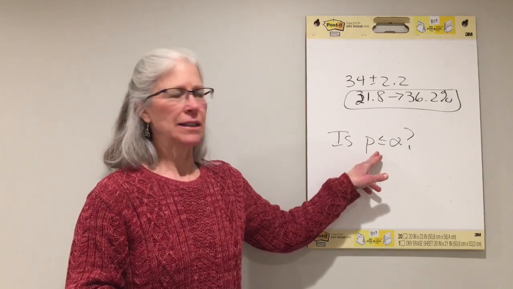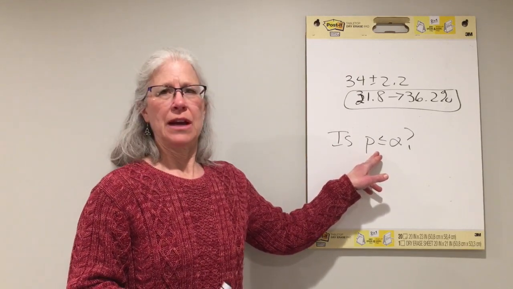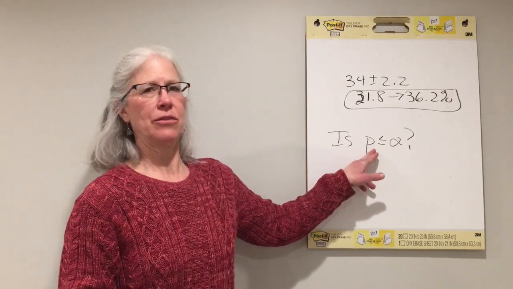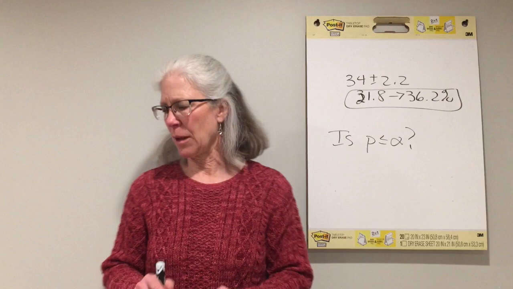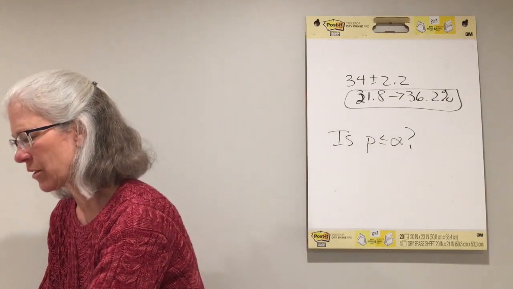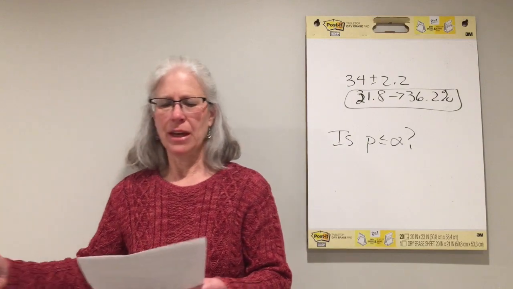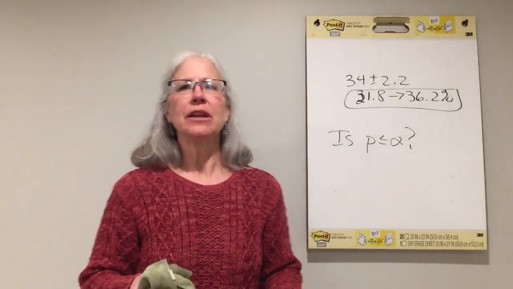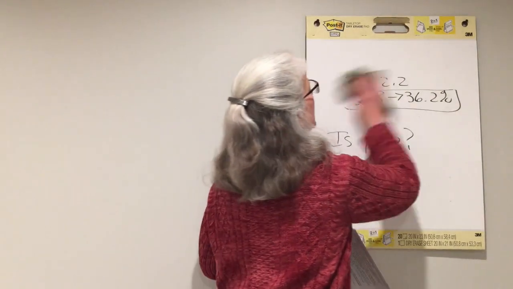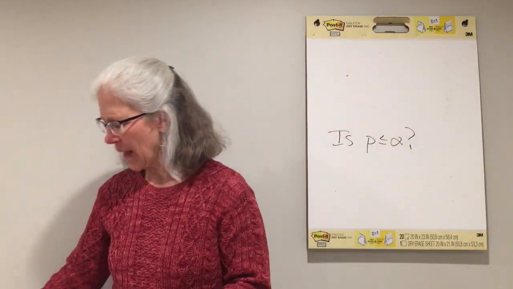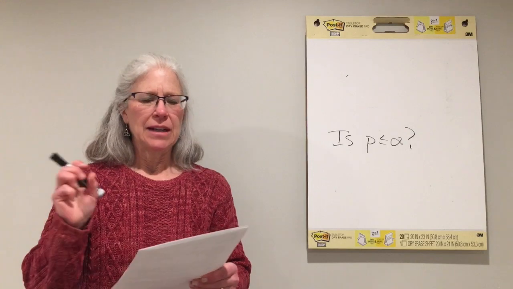So you're really asking, if the null is true, how often will I see a sample like this? If I will rarely see a sample like this if the null is true, then I reject the null hypothesis, and then my results are statistically significant. So something is statistically significant when p is less than or equal to alpha. So that's what we ask, is p less than or equal to alpha?